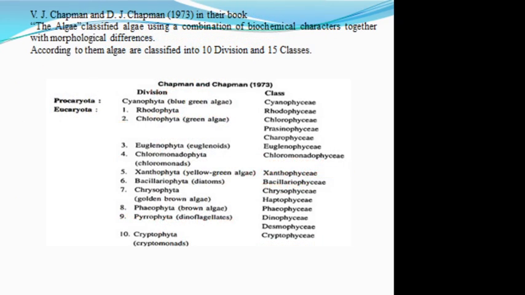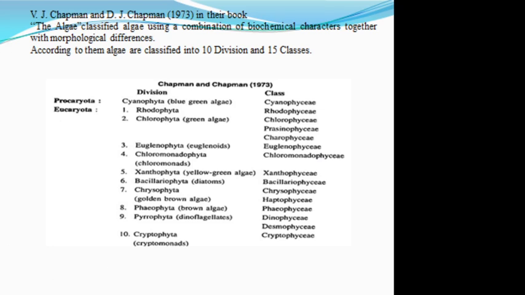Then Chapman and Chapman classification. So this classification is included in the book The Algae, and he used the combination of biochemical character together with the morphological differences. According to V.J. Chapman and D.J. Chapman, 1973, they classified alga into 10 division and 15 classes. So first of all, the Chapman and Chapman divided algae into prokaryotic and eukaryotic.